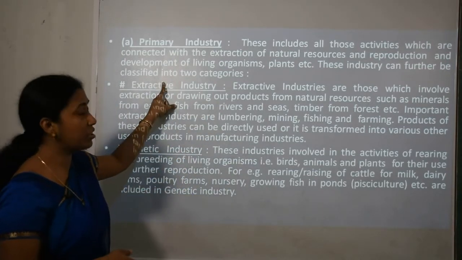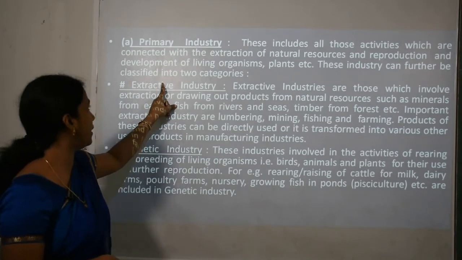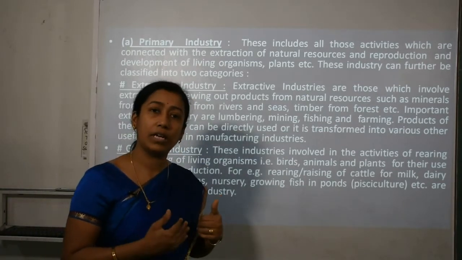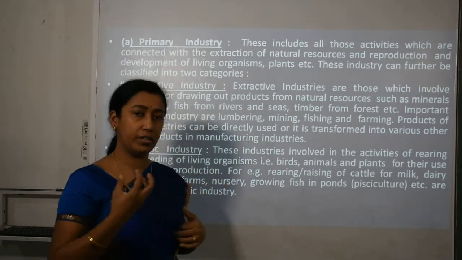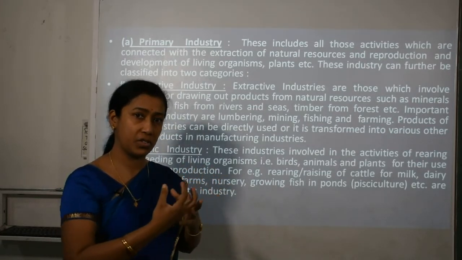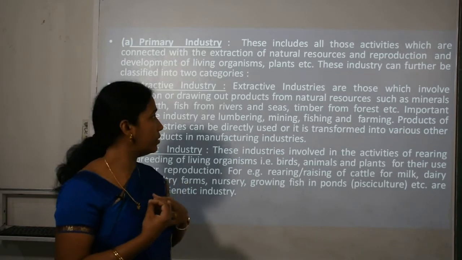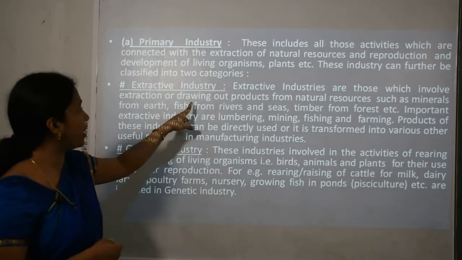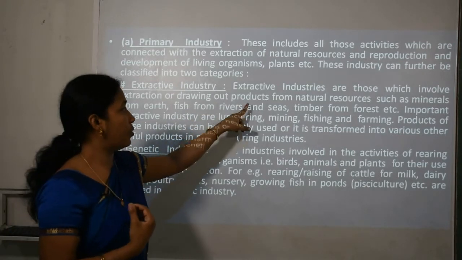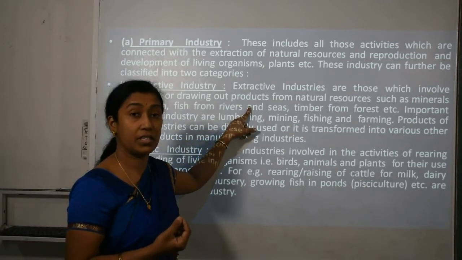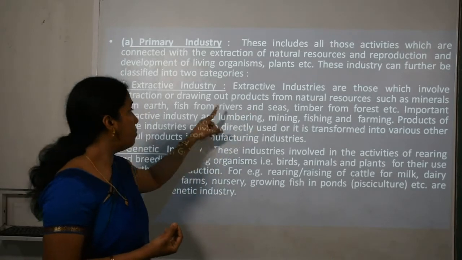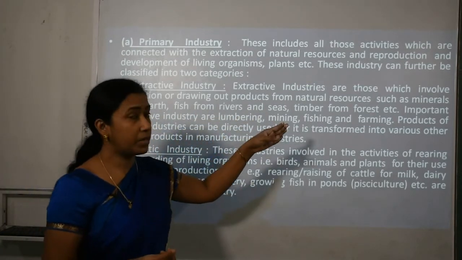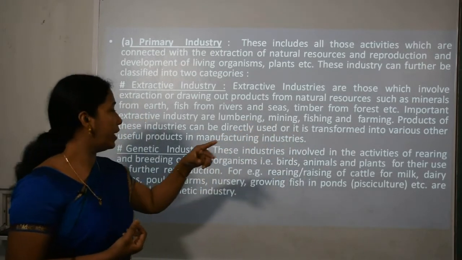These industries can further be classified into two categories: extractive industries and genetic industries. Extractive means when we take out or extract certain natural resources from the environment. Extractive industries are those which involve extraction or drawing out products from natural resources such as minerals from earth, fish from rivers and seas, timber, that is wood from forests, etc.